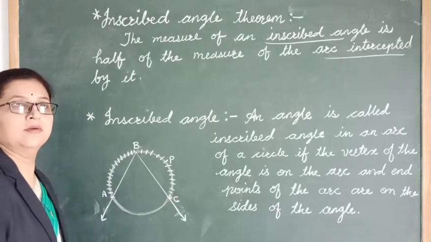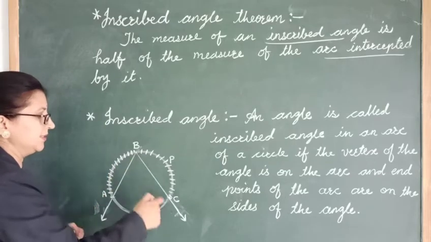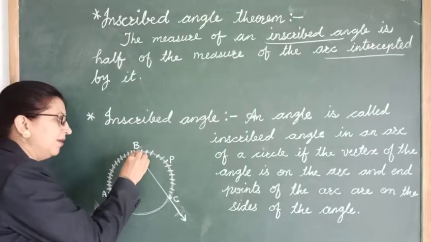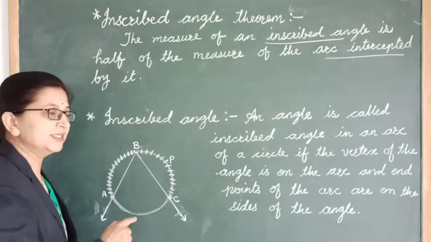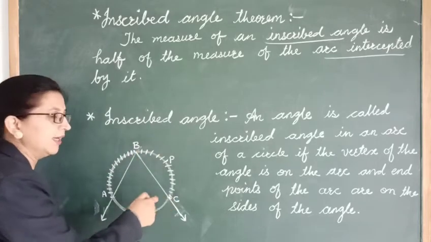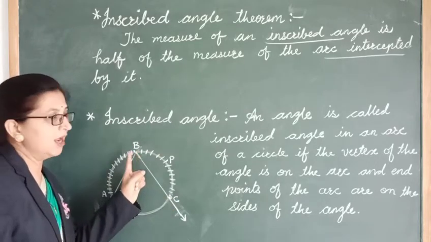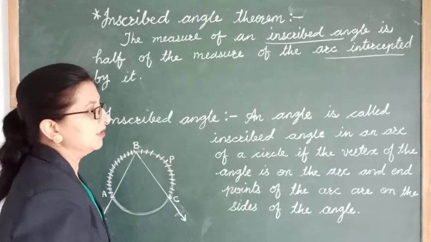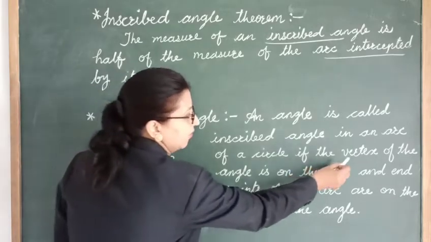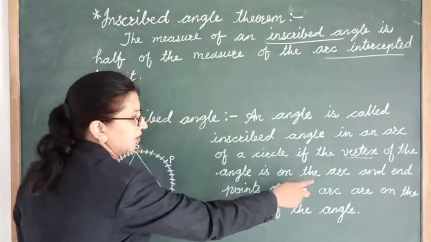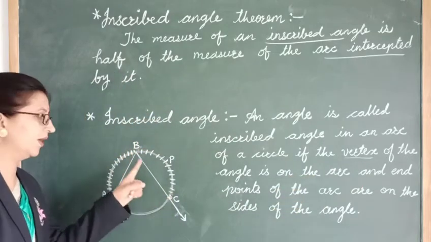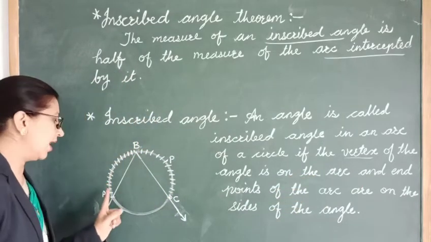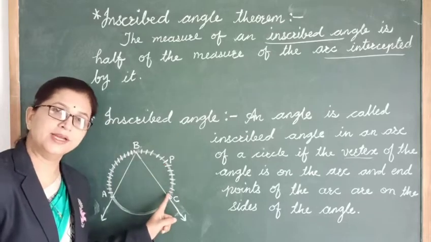Okay. Now the angle ABC, its vertex is B, which is lying on this arc APC. Right? According to the definition, the vertex of the angle is on the arc. Vertex B is on the arc APC, right?